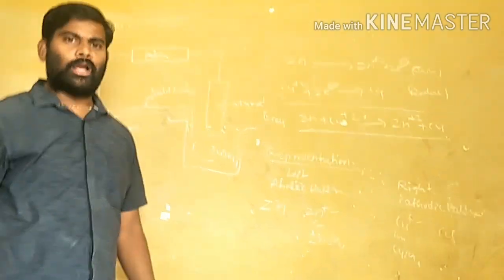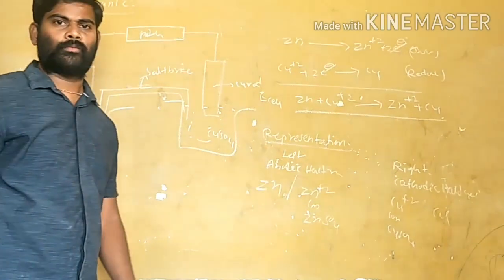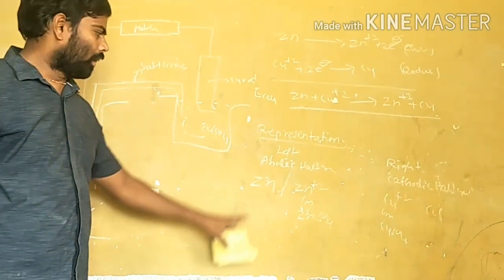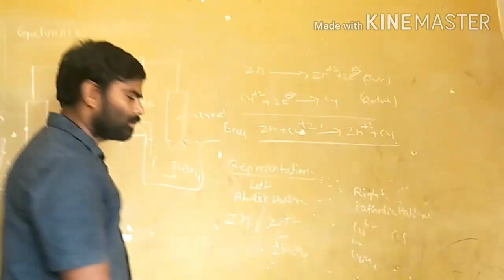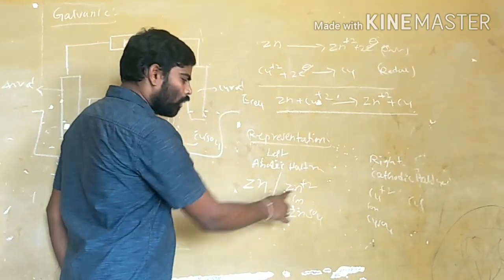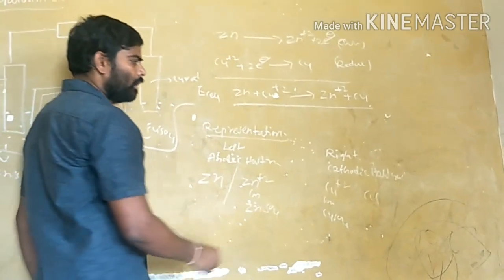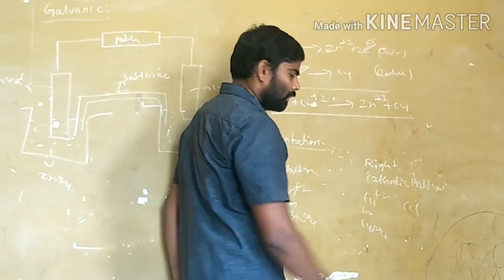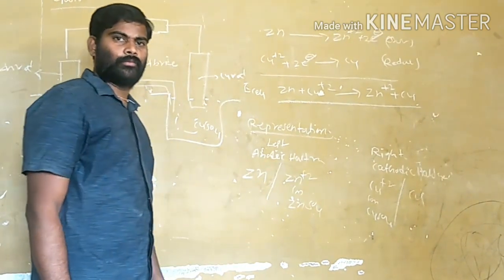These metal and metal ion are separated by a single vertical line, in both the anodic and cathodic half-cells. We can write Zn2+ or zinc sulfate, a single vertical line, then zinc.